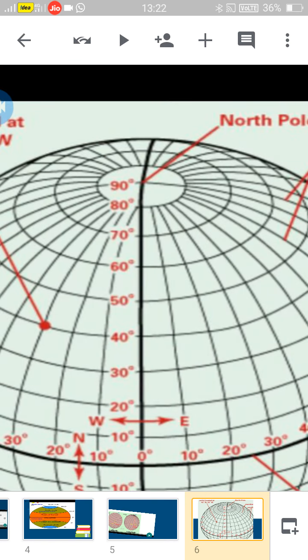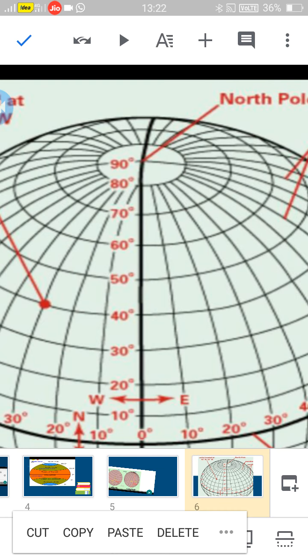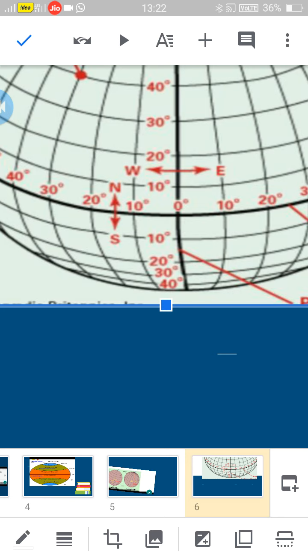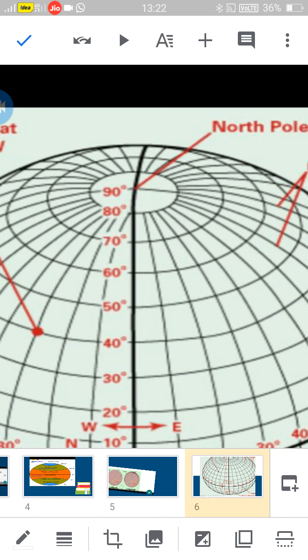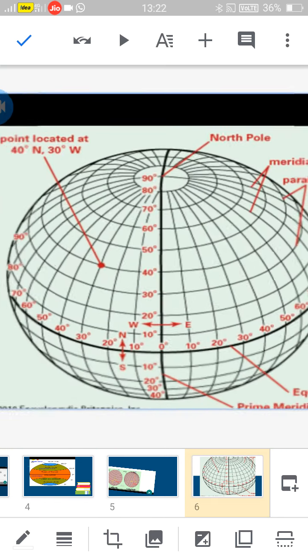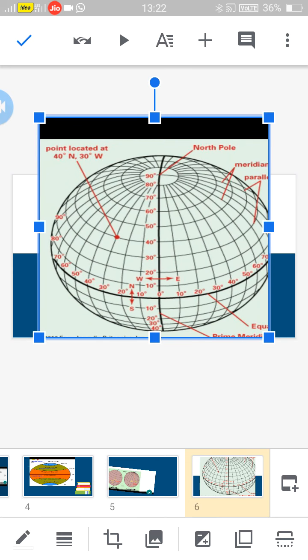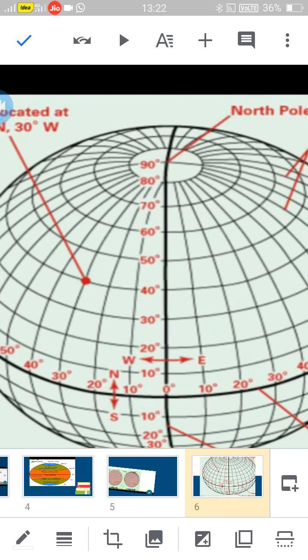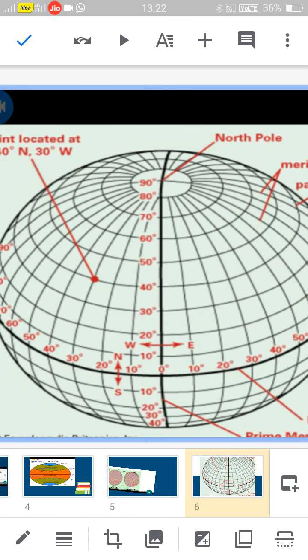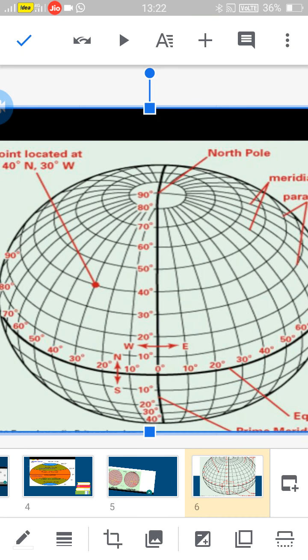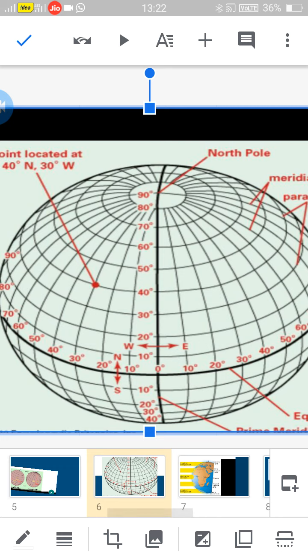See here, the pole you can see very clearly, and the latitudes also you can see. 10, 20, means we cannot draw every latitude. So from 0 to 90 you can see, and outside it is the 180 degree longitude. So these are the latitudes and longitudes. Totally latitudes are 181 and longitudes are 360. Okay, next.